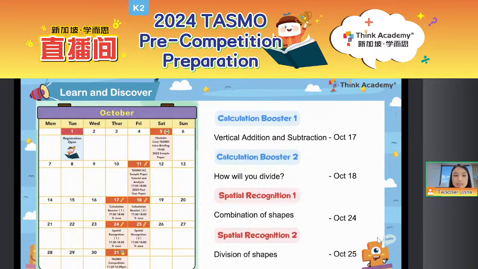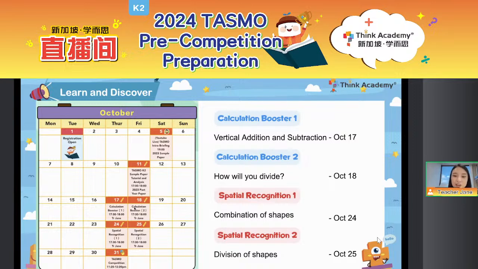As for today's lesson, we can see from the calendar on the left, this is for our whole October. Today is October 11th, so as for today's lesson, we will discuss the sample paper for last year and several interesting questions. Then next week, on Thursday and Friday, we will also have another calculation booster lesson. In the first lesson, we will discuss vertical addition and subtraction. That will help us a lot to do the calculation.